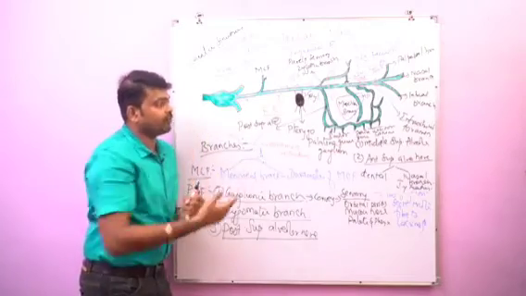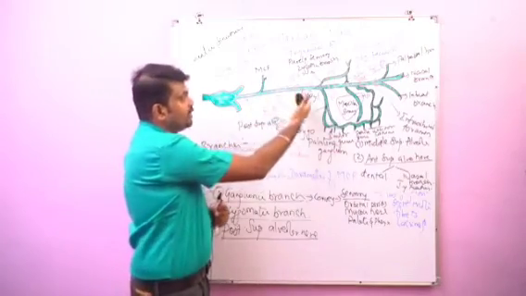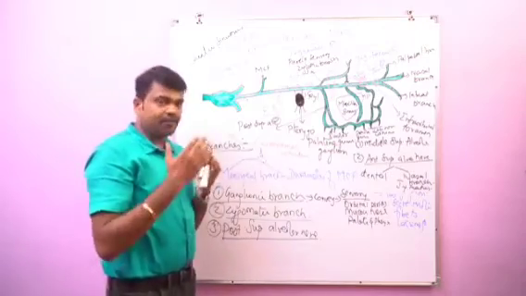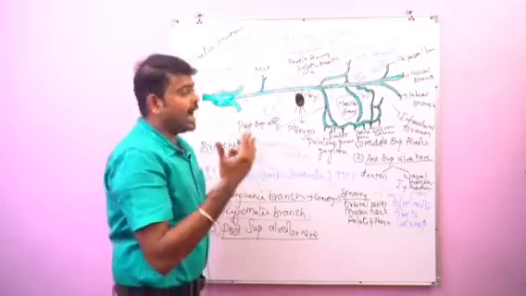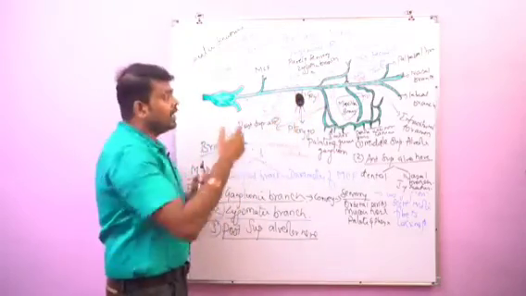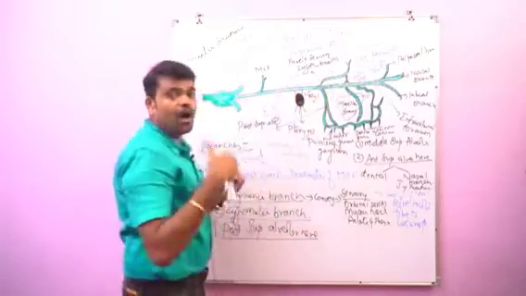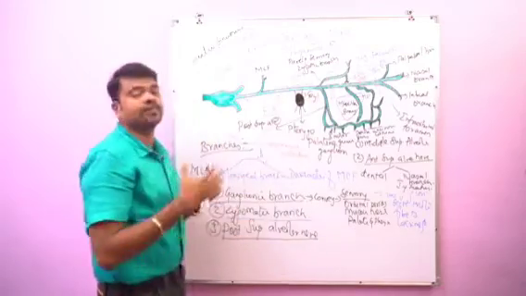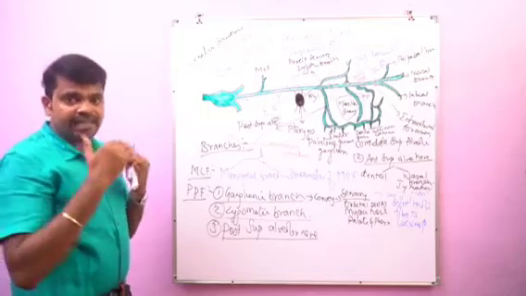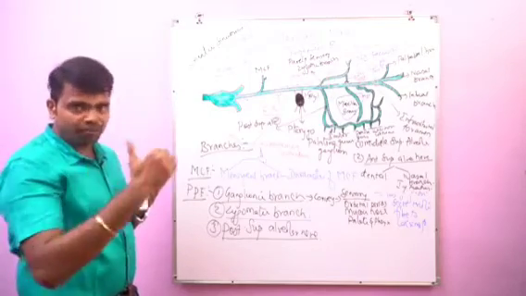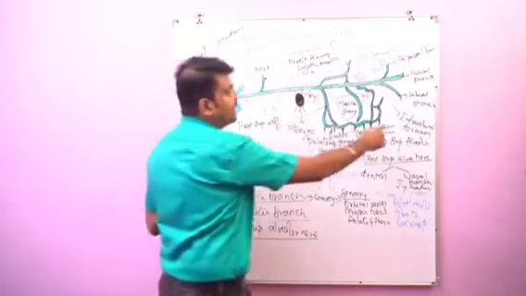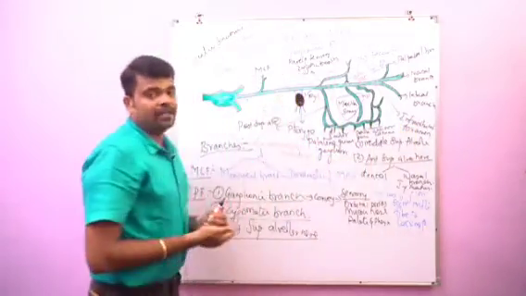Once it leaves the foramen rotundum, it finally enters one important fossa. That fossa is called the pterygopalatine fossa. In the pterygopalatine fossa, it undergoes a straight course and leaves the pterygopalatine fossa by passing through the inferior orbital fissure and finally reaches the orbit. Once it reaches the orbit, this nerve is called the infraorbital nerve. In the orbit, this infraorbital nerve passes along the floor. First it passes through the groove, then through the canal, and finally emerges from the infraorbital foramen.